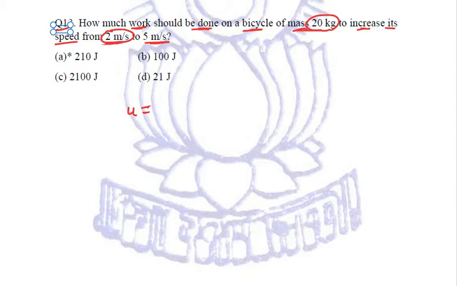Let it be the initial velocity u, which is given to be 2 meter per second. Final velocity is reached by this bicycle, and let it be the final velocity represented by v, and it is given to be 5 meter per second. The mass is also given to us to be 20 kilogram.